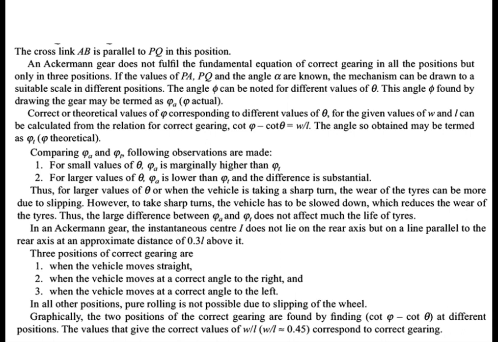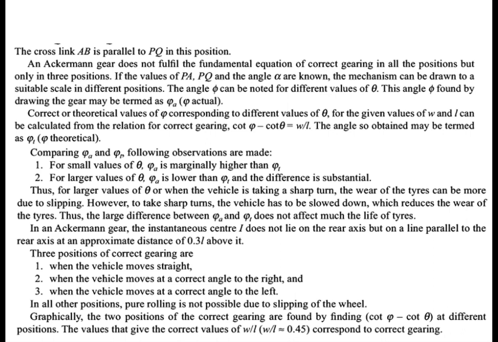Thus, the larger difference between phi A and phi L does not affect much the life of tires. But what happens in the Ackermann mechanism here? The instantaneous center I does not lie on the rear axis, but on a line parallel to the rear axis at an approximate distance of 0.3 L above it. Exactly, it will not match with the exact straight line. As you have seen in the condition for correct steering, it should match with the exact axis, point G, which was located there. Now it is not possible here, because it will be a little bit of distance, 0.3 L above it, not exact, so the axes will not meet at that point.